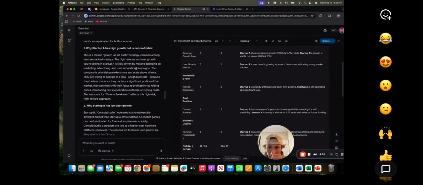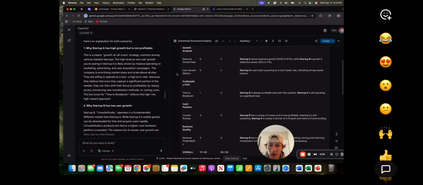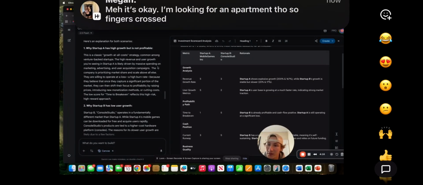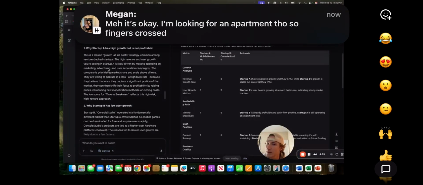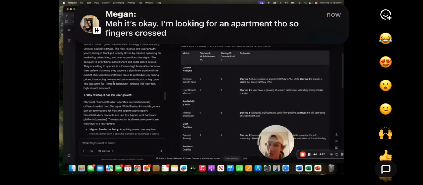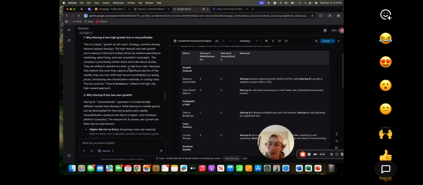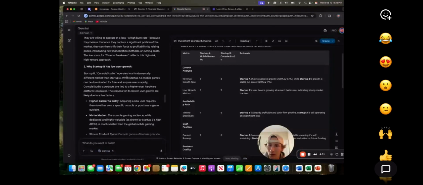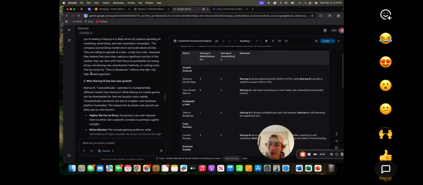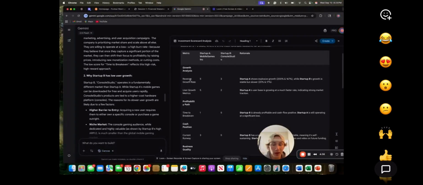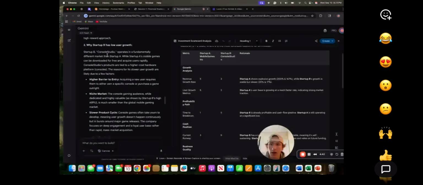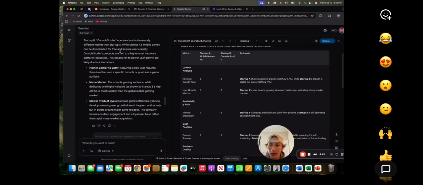It said the reason for the time to break even for startup A is likely driven by mass spending on marketing, advertising and user acquisition campaigns. So they're burning money super fast. They are in debt at the beginning of the company, and it takes them a while to break even. But let's see, it says here that the low score for time to break even reflects this high risk, but it could bring a high reward approach. And then the second part of my question was why startup B has a low user growth. It gave us that